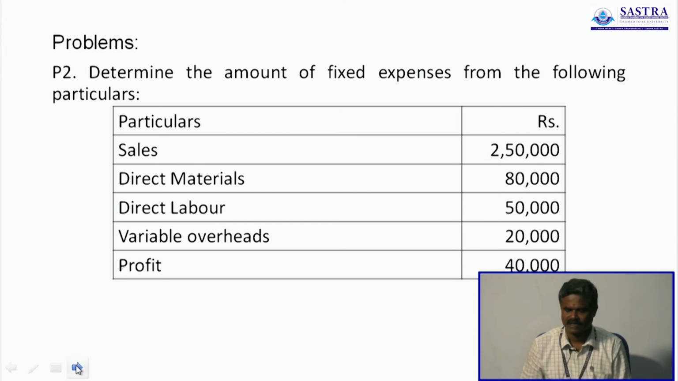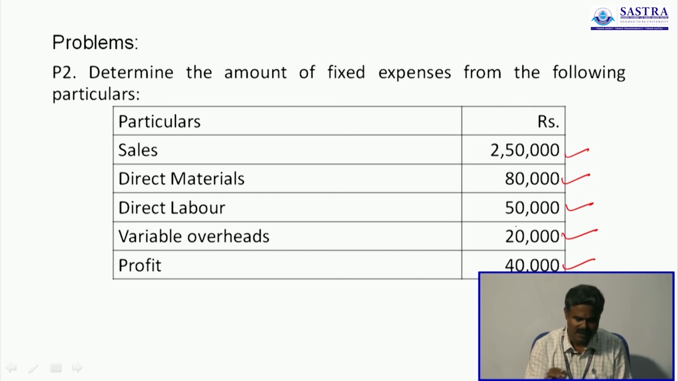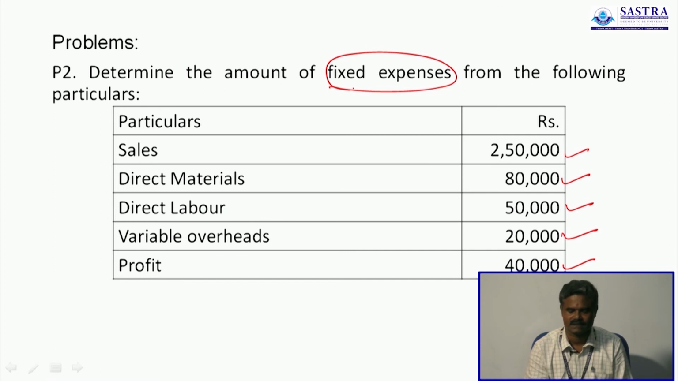Determine the amount of fixed expenses from the following particulars: sales, direct materials, direct labor, variable overhead, profit. So all this information is given. As usual you have to prepare one marginal cost statement, but here they ask you to find out fixed expenses. Usually they will not give all information to prepare a marginal cost statement. Sometimes they will give, sometimes they will not.